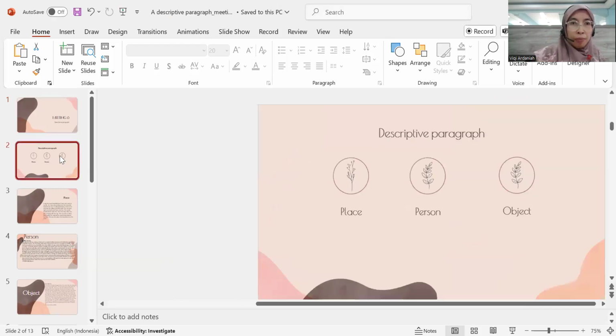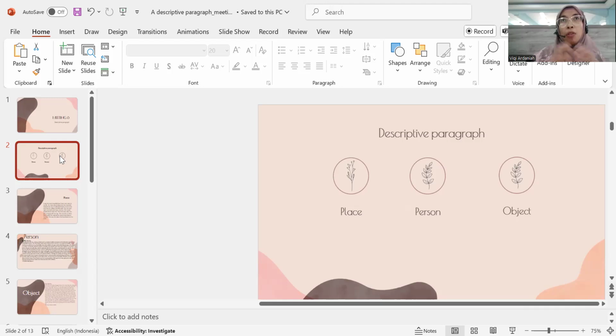So today I'm going to talk about the types of descriptive paragraphs in the forms of a place, a person, and an object. Hopefully, by the end here, you can write describing a place, describing a person, or describing an object. What makes a descriptive paragraph easier is that you need to describe. When you need to describe, you need to involve all the senses that you have, from your eyes, from your hearing, and also from your senses and how you feel.